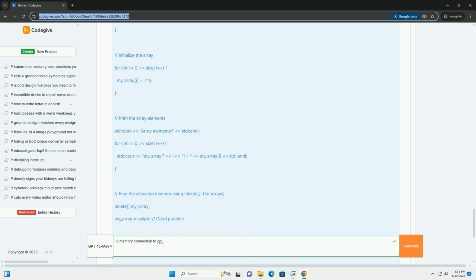Example 3: C++ dynamic memory allocation, using new and delete. C++ provides new and delete operators for dynamic memory management, which are generally preferred over malloc and free because they provide type safety and can call constructors and destructors for objects. Key differences from the malloc example.